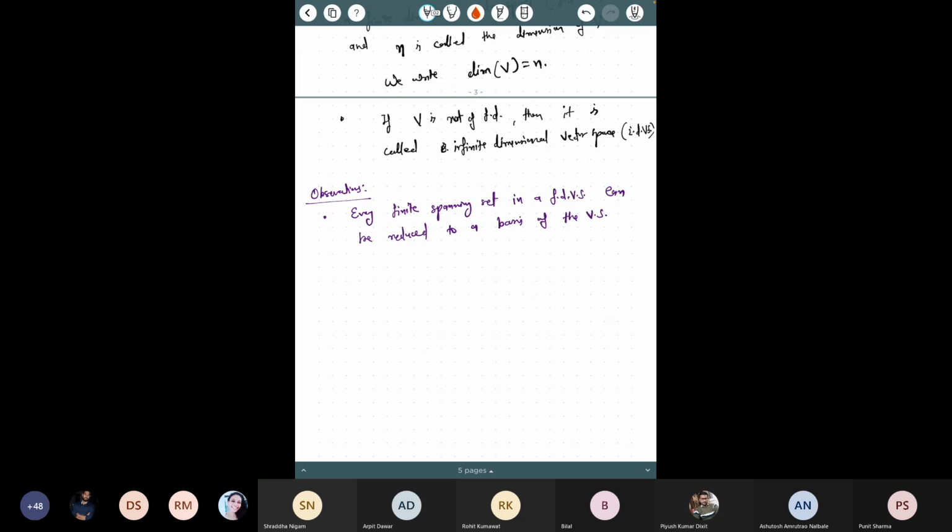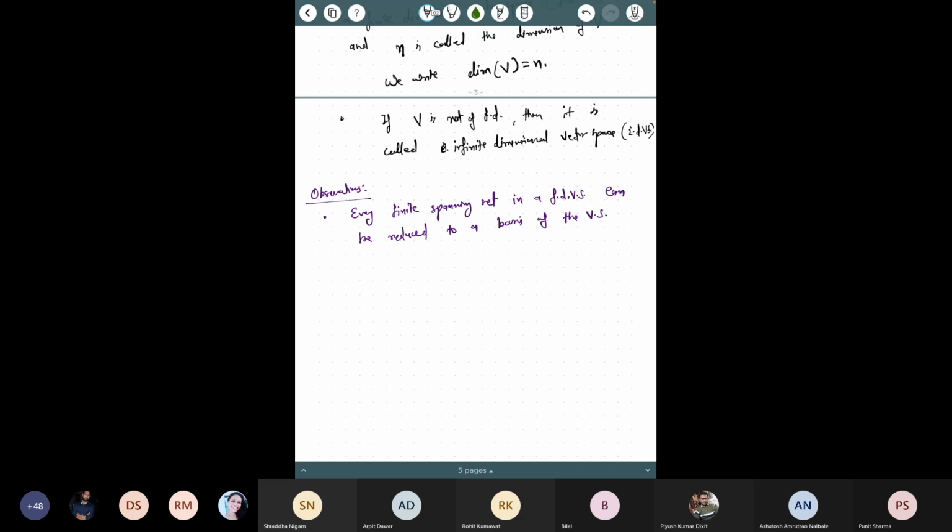But what else can we use? Suppose we have a spanning set. What would be the infinite dimension analog of this? We can say that every spanning set in a vector space can be reduced to a basis in the following sense.